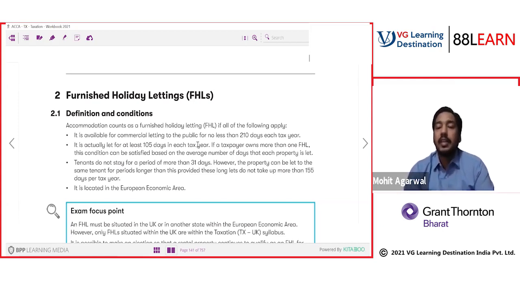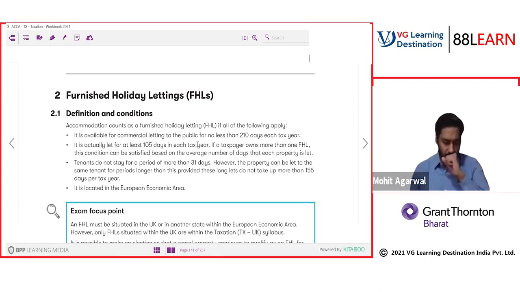The furnished holiday letting operates in a similar manner. If you talk about a trading business going on, this activity of FHL is quite considered as a trading activity. Normally, renting a property to someone cannot be considered a trading activity. For example, if you have two houses, one is your main residence where you are residing, and another house you've given on rent to someone. Do you call it a trading activity? No, because